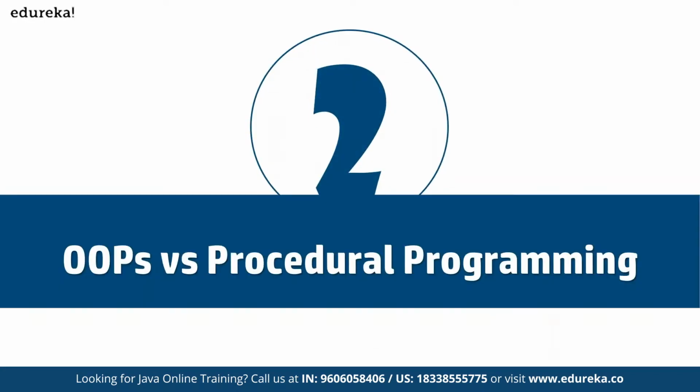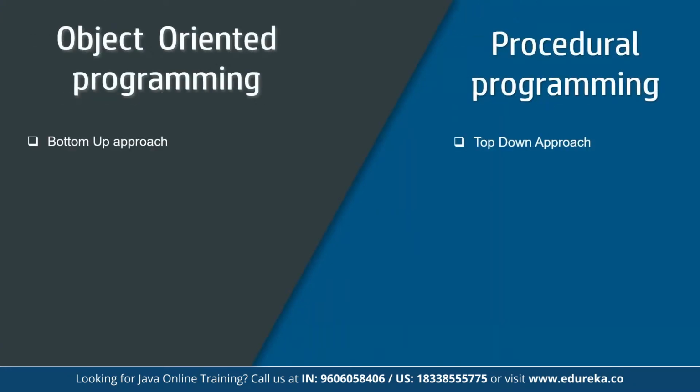Then we have OOPS versus procedural programming. There are multiple components available in OOPS as well, for example polymorphism, abstraction, and encapsulation, which we are going to discuss step by step. If we compare OOPS with procedural programming, in object-oriented programming we follow the bottom-up approach, whereas in procedural programming we follow the top-down approach.